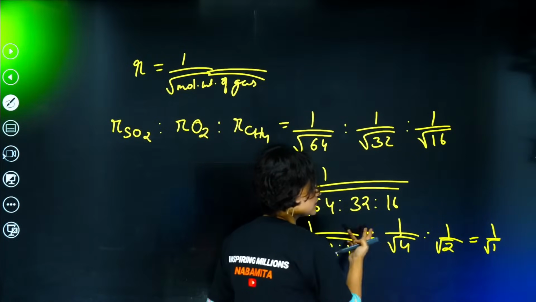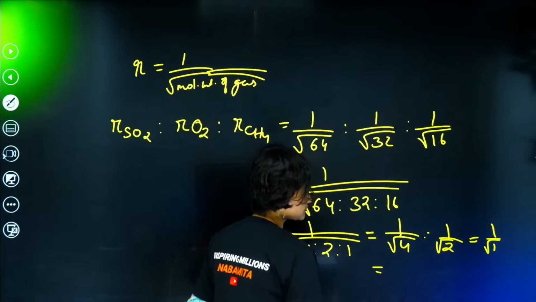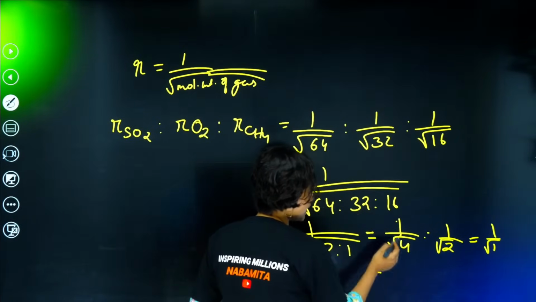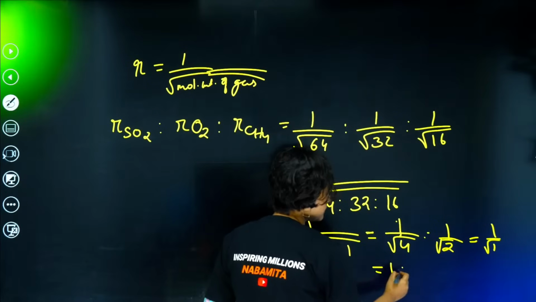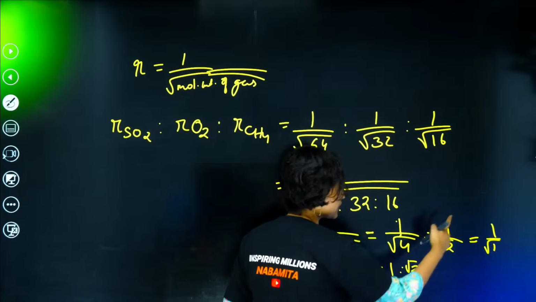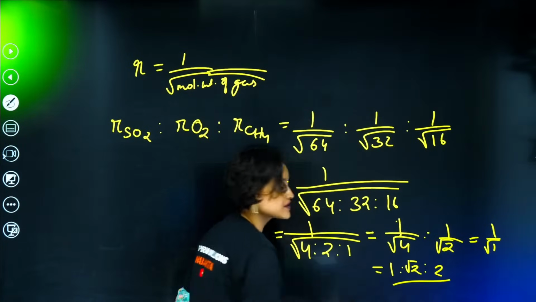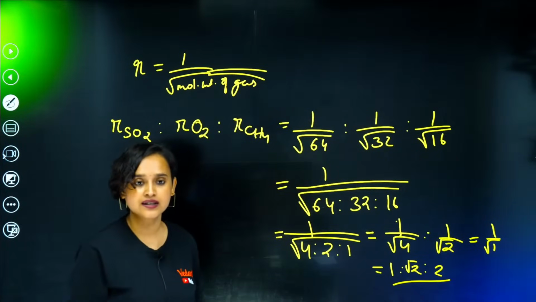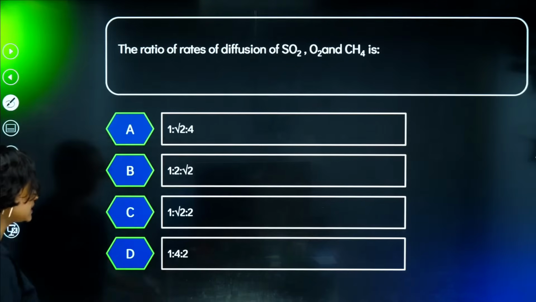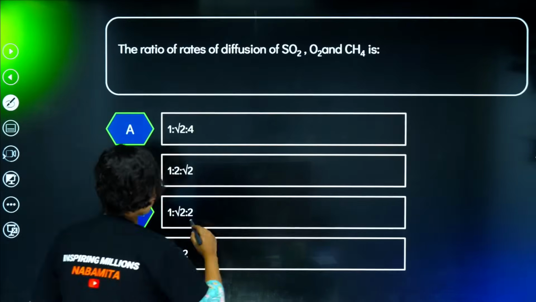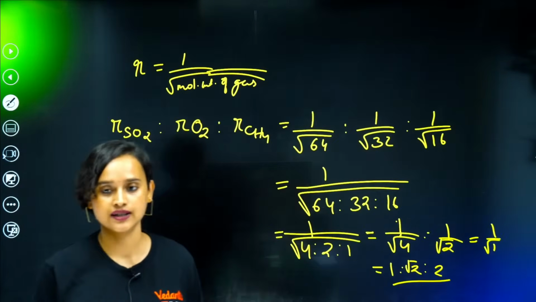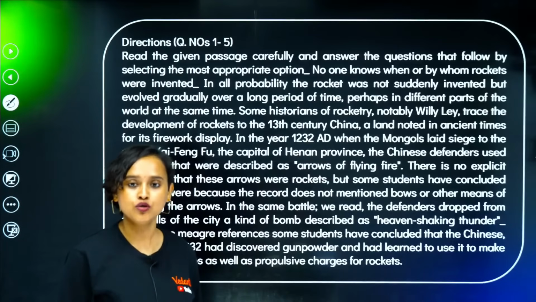Now, if I multiply all of them by 2, what will I get? I will get 2 divided by root over 4, this will be equal to 1. 2 divided by root over 2, this will be equal to root over 2. This will be equal to 2. This is my answer. Is this my answer? Yes. So that means 1 is to root over 2 is to 2. Yes, option C is the correct answer. Very good. Option C is the correct answer, right? Well done. Chalo. Moving on.